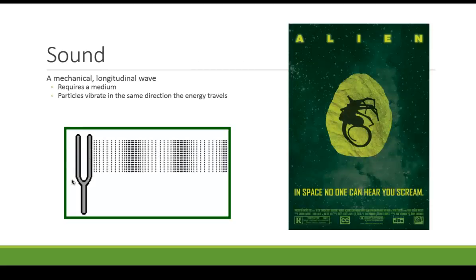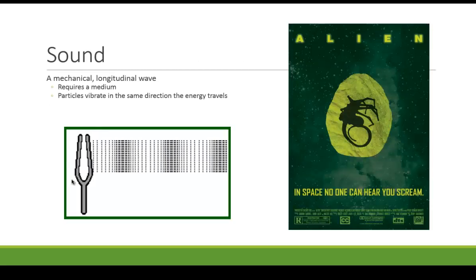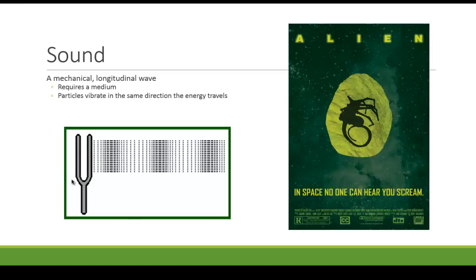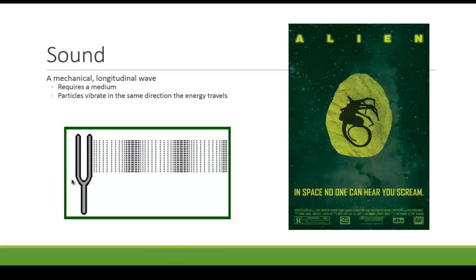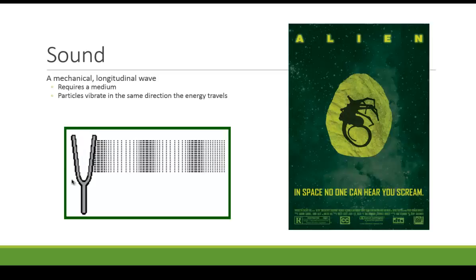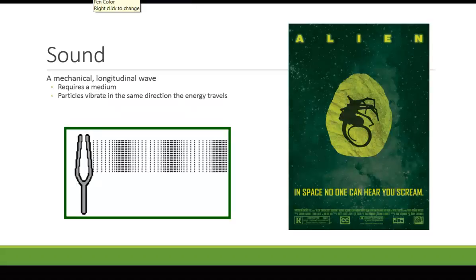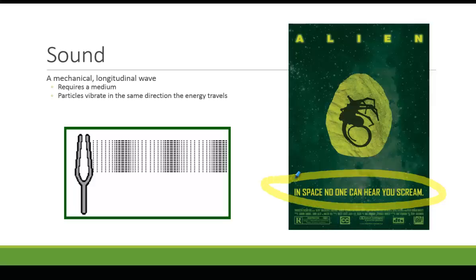Okay, we're going to briefly talk about sound here. Sound requires a medium through which to travel. It is a mechanical wave. So my favorite reference there is the movie Alien, which came out long before you were born. But the tagline on the Alien movie, as you can see over here to the right, is that in space, no one can hear you scream. And that is a true statement because in space there is no matter through which sound can travel, and therefore no one could hear you scream.